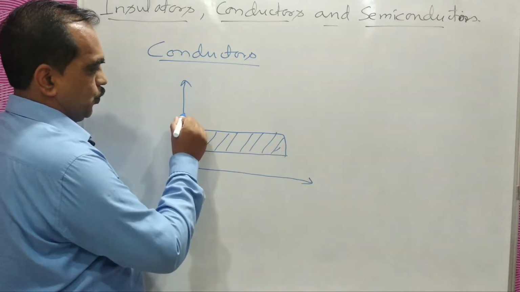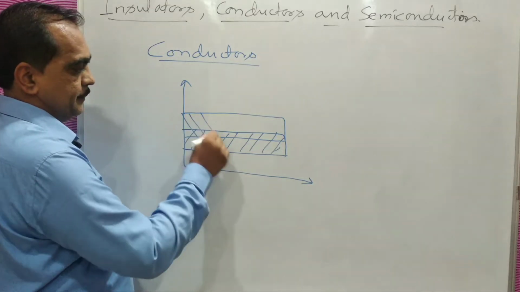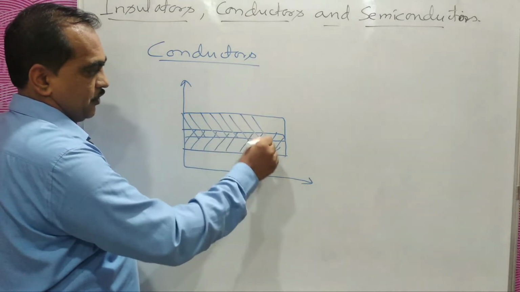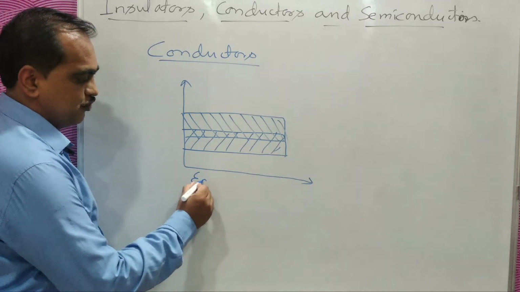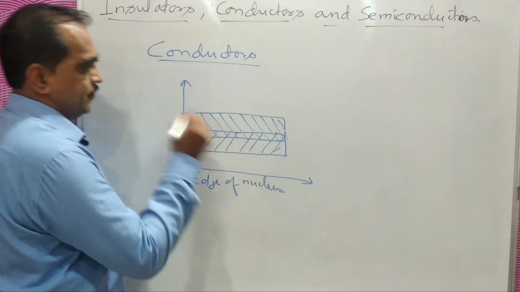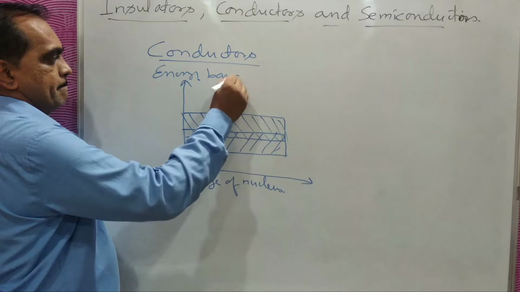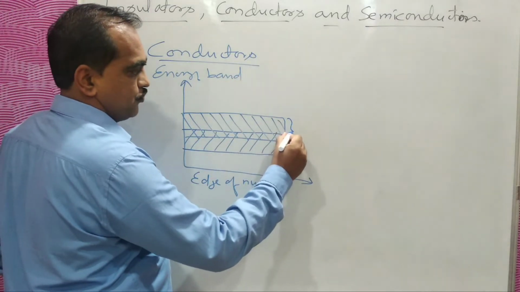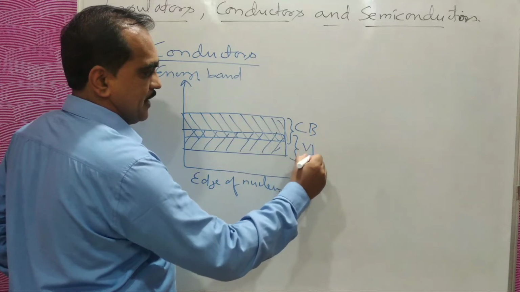Then you can show a conduction band which is overlapping the valence band. This is the edge of the nucleus. This is your energy band. This was your conduction band, and this was your valence band.